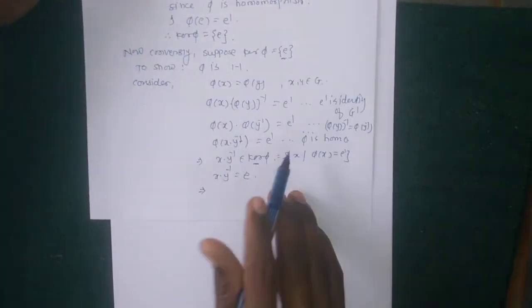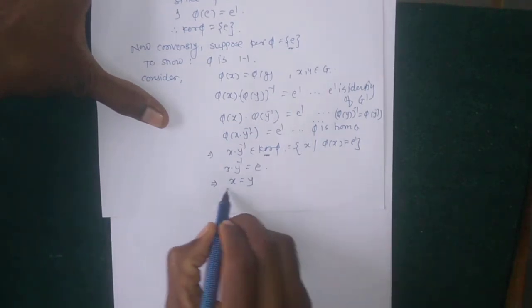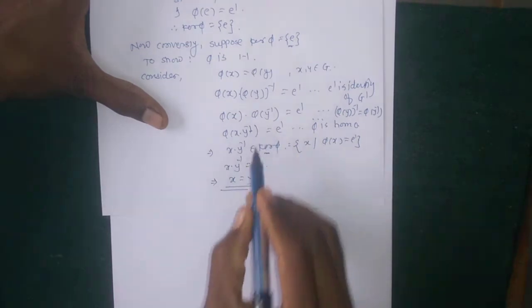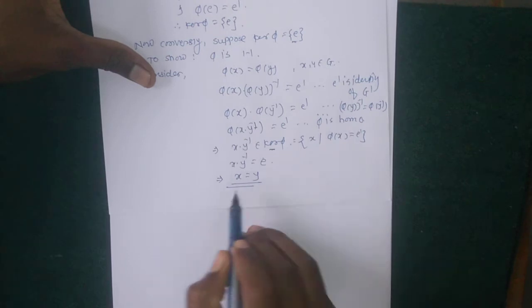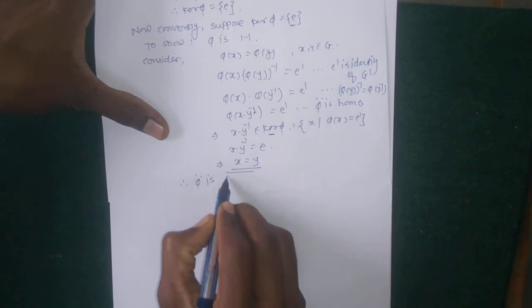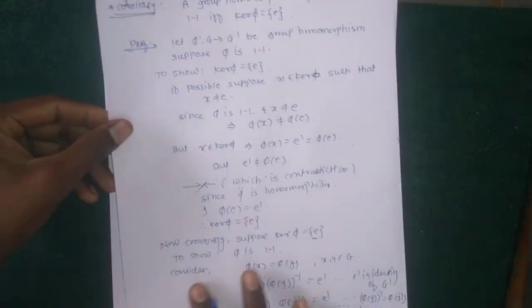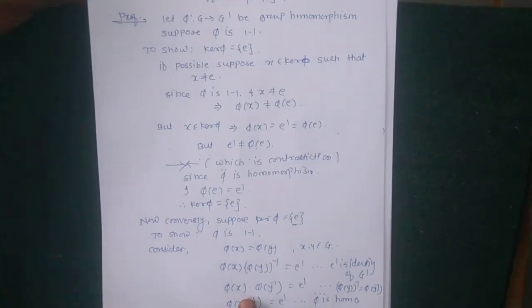Okay, so using this, x into y inverse equal to identity, which implies that x equal to y. Okay, so here we consider phi of x equal to phi of y, and here we show x equal to y, which implies that phi is 1-1. Therefore phi is 1-1, and this is the proof of the group homomorphism theorem: phi from G to G dash is 1-1 if and only if kernel phi is identity. Okay, this is a very important result, and also important for the university exam.